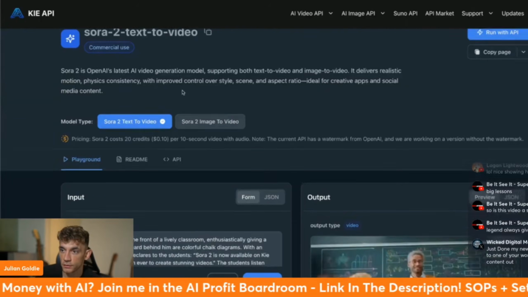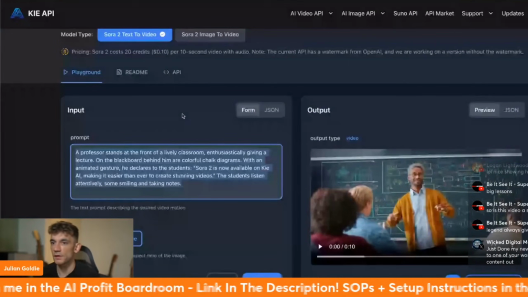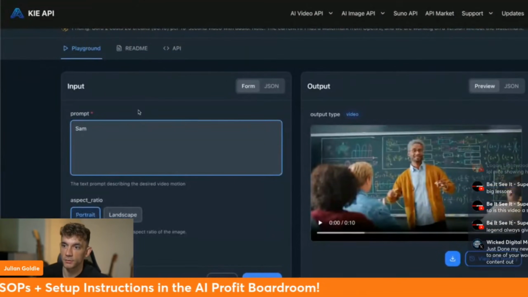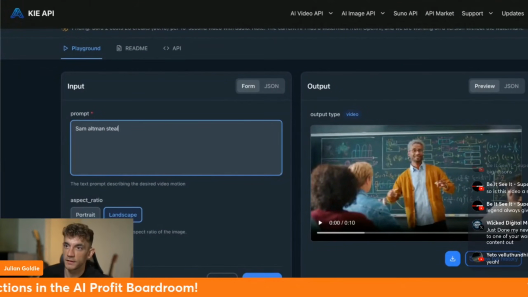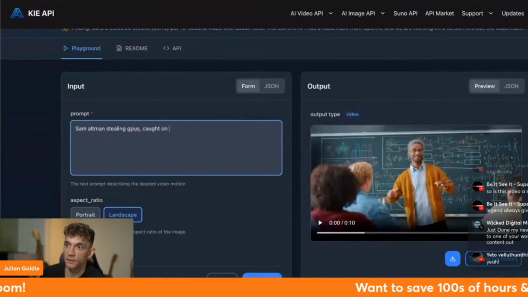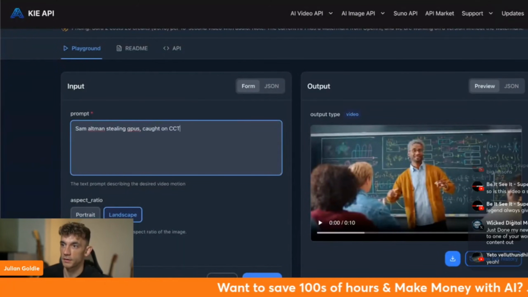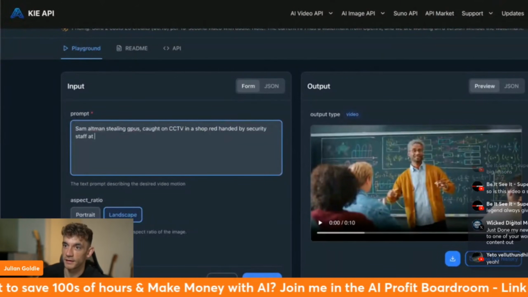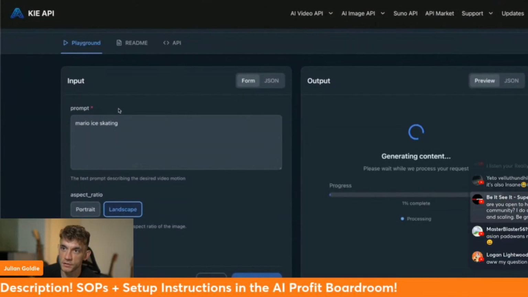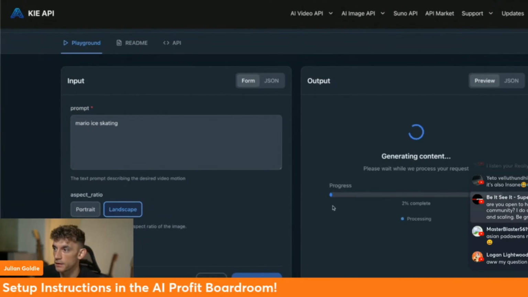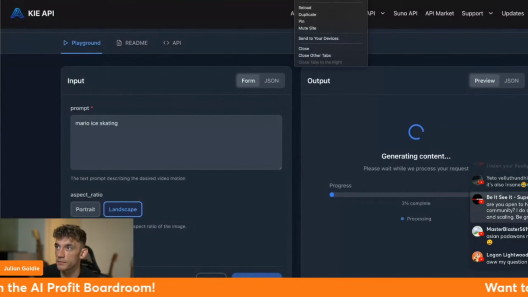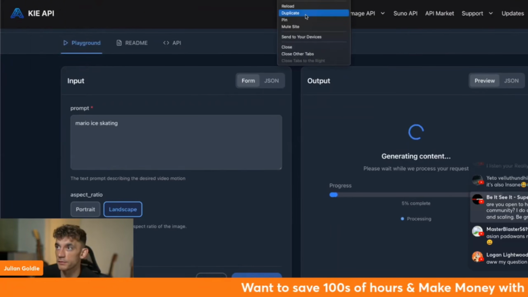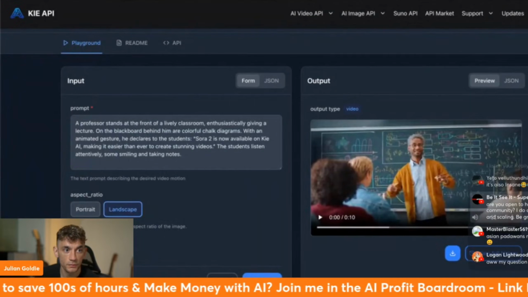Let's go inside Sora 2 playground. Okay, HD, portrait. In fact, we'll do landscape. Sam Altman, stealing GPUs, caught on camera. CCTV, in a shop. Red-handed, buys curious stuff at nighttime. So you can see, you can just type in no code over here, and then it will start generating the content. It is super slow, to be fair, when you're using this. The other thing you can do is image to video. So if we duplicate this tab, then we can keep going up.